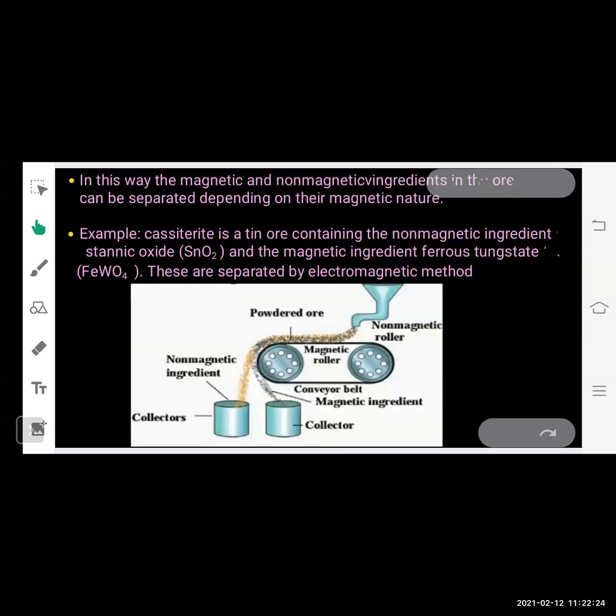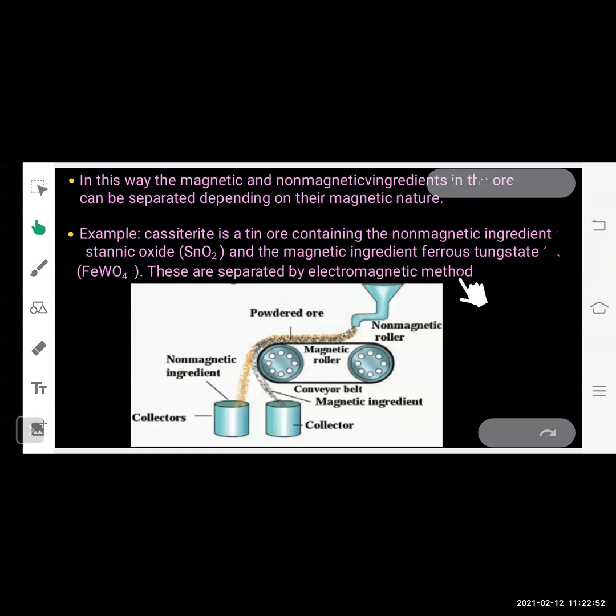In this way, the magnetic and non-magnetic ingredients in the ore can be separated depending on their magnetic nature. For example, cassiterite is a tin ore containing the non-magnetic ingredient stannic oxide and the magnetic ingredient ferrous tungstate. These are separated by electromagnetic methods.